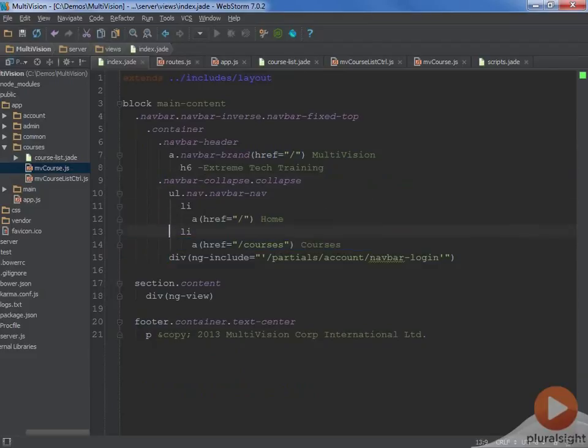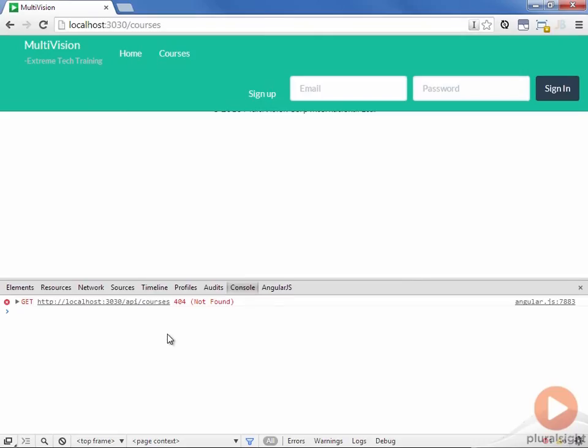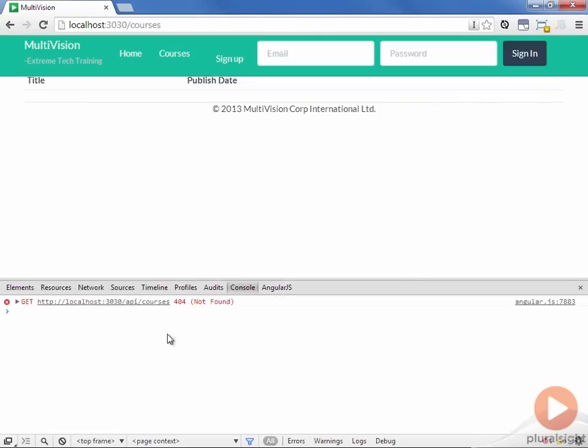But because of the automatic reformatting, when I pasted in the LI and the A tag, WebStorm outdented it 2 levels. So if I fix this and we go back to the page and refresh, then all of a sudden our header goes back into place. So this is something to be careful of. It's very easy to make mistakes like this with your Jade templates, and the results can be rather confusing.